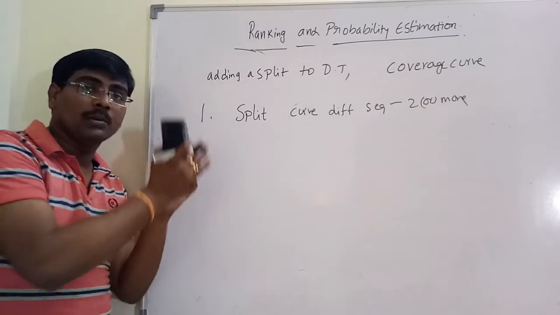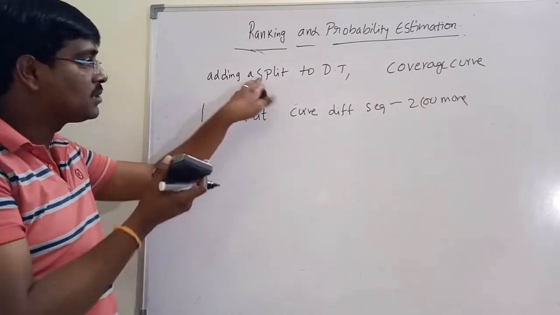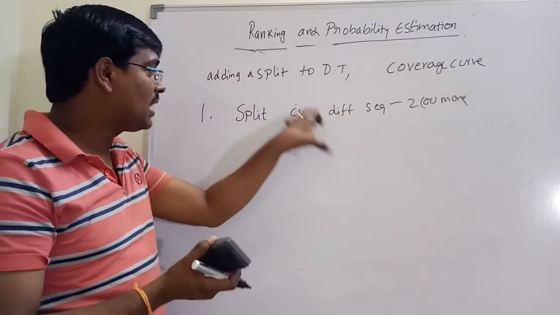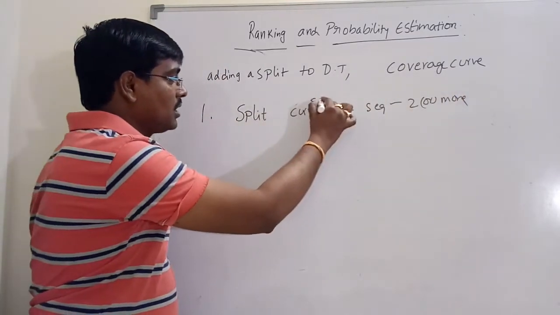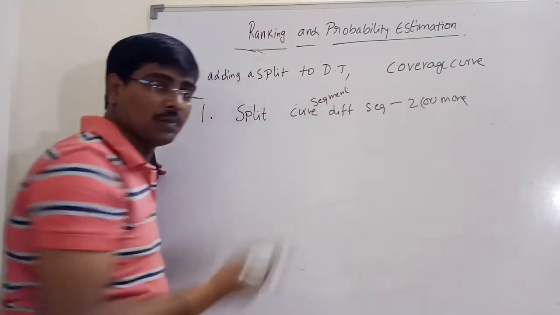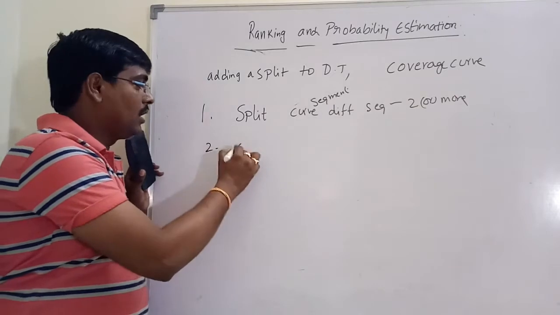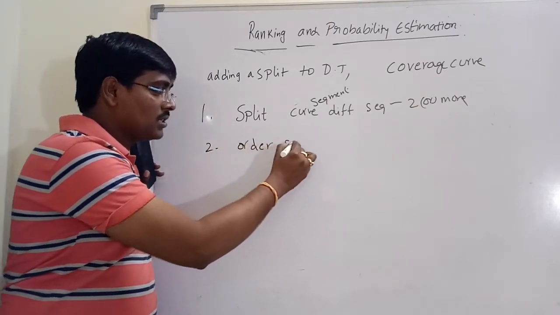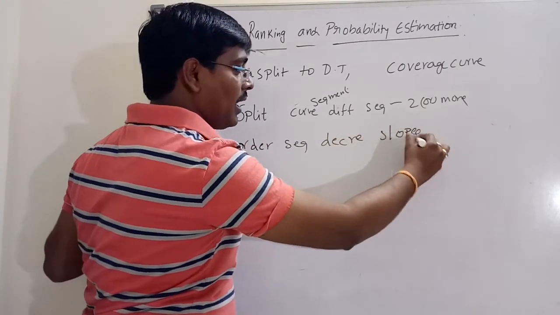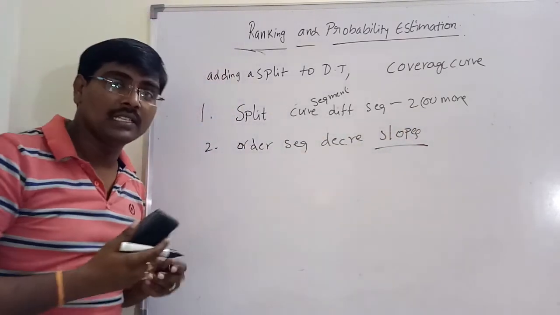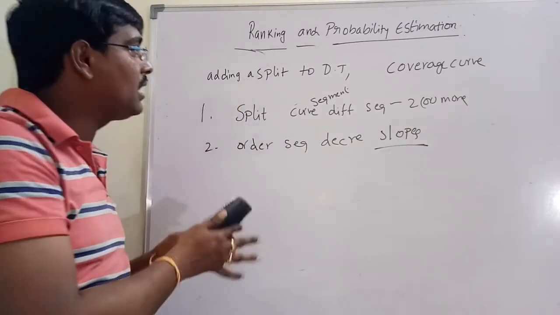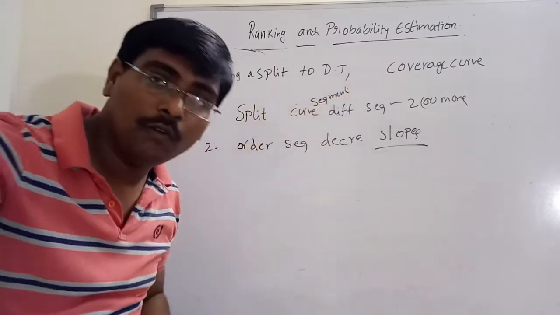So it is the same concept in terms of curves. I am explaining the same split concept of a decision tree in terms of a curve. So split the coverage curve, that is, split the entire curve into different numbers of segments, generally 2 or more. Then order the segments in decreasing order of slopes. This is one way of splitting the coverage curve.